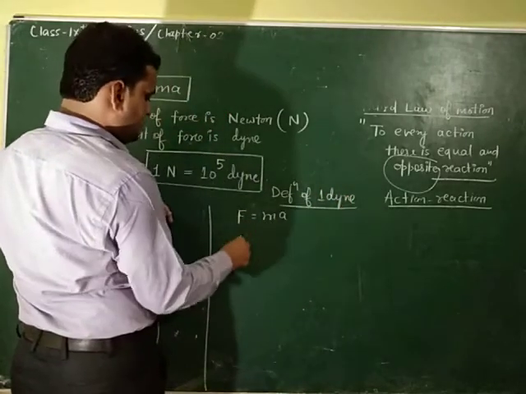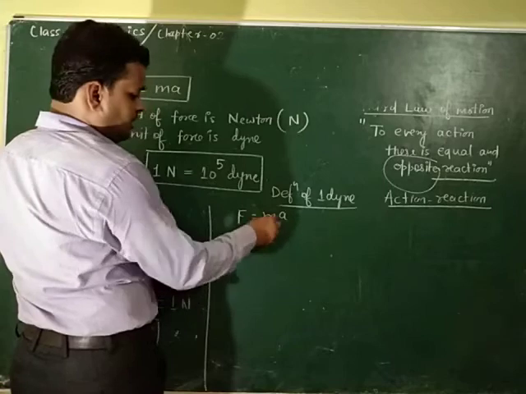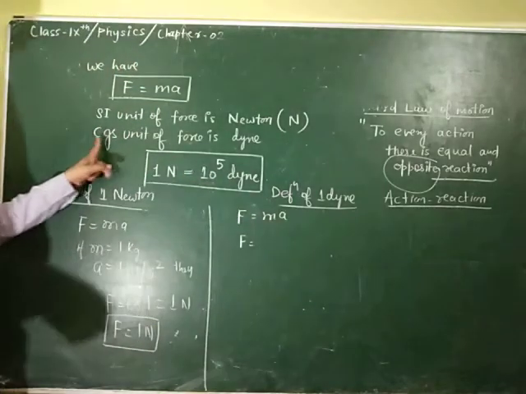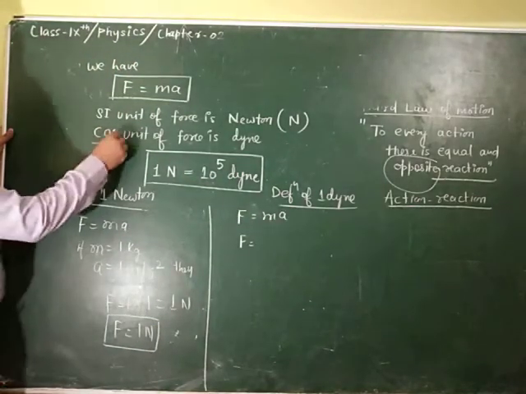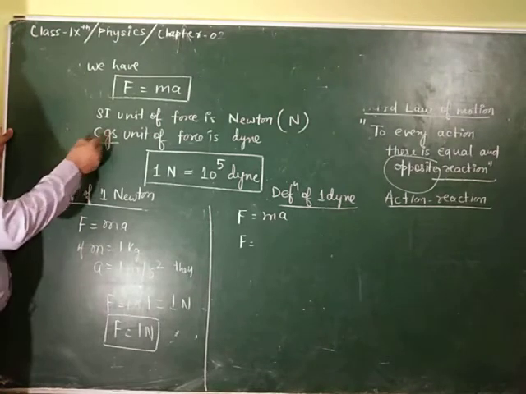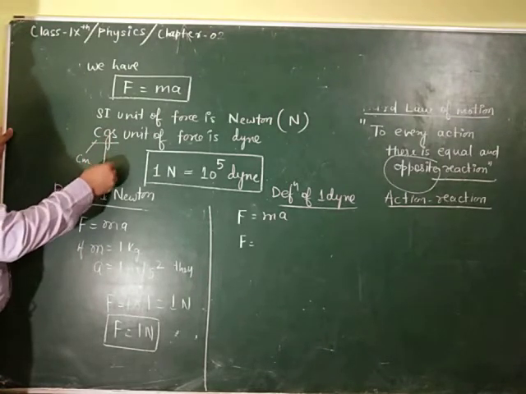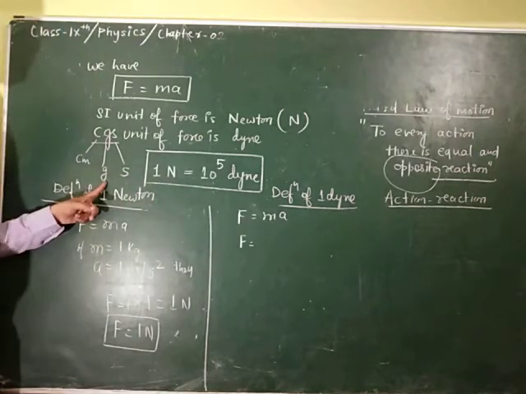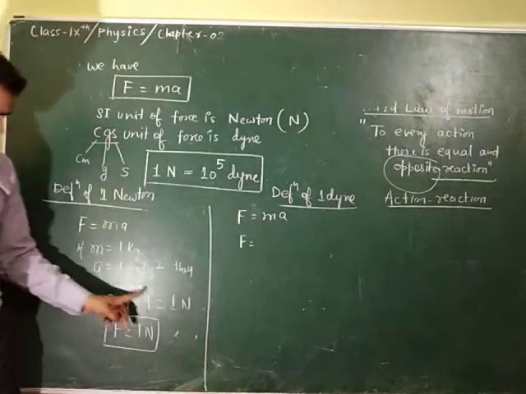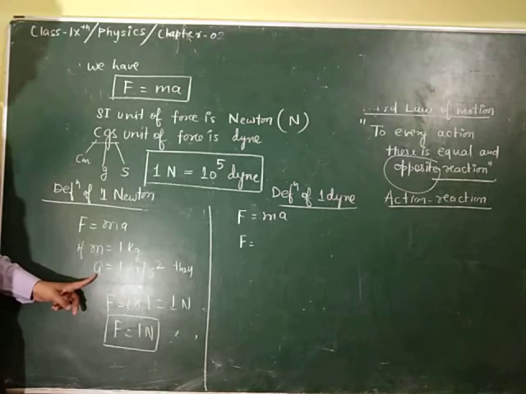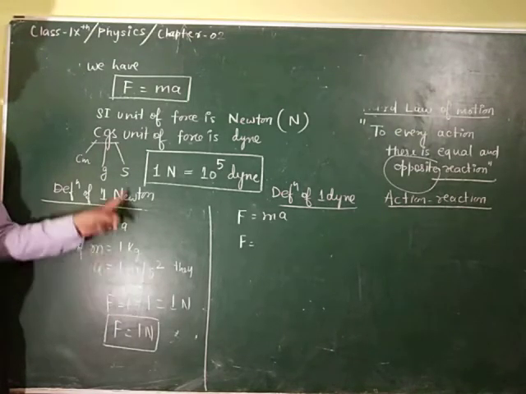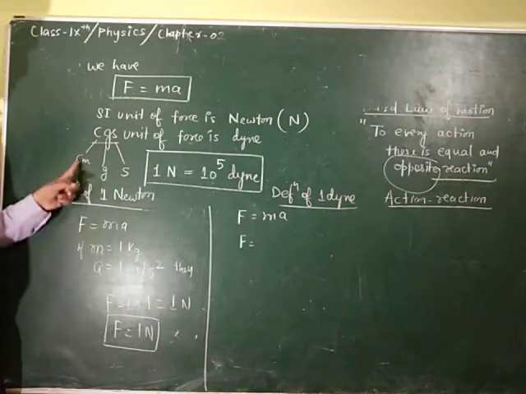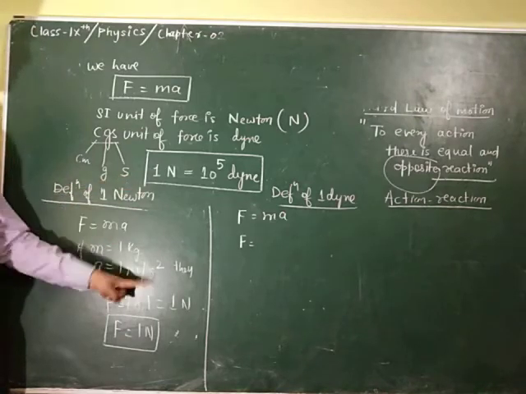F is equal to ma. This is the CGS unit. Now what is meant by CGS? Again I will explain to you. CGS is centimeter, gram, second. So we will take mass in gram, and since the acceleration is given in meter and second, we will use centimeter instead of meter and second for second.